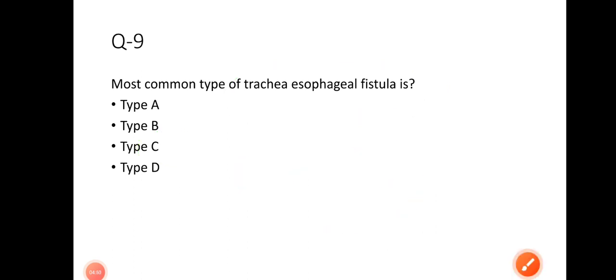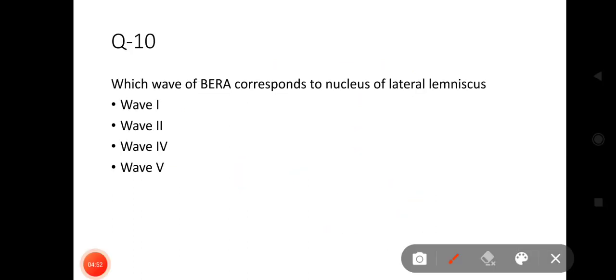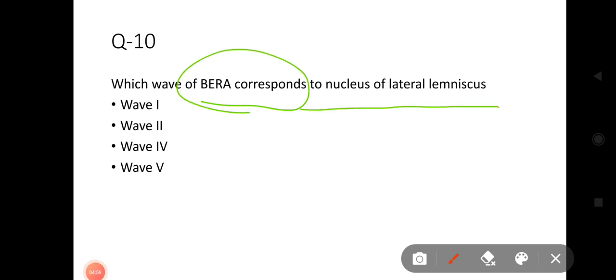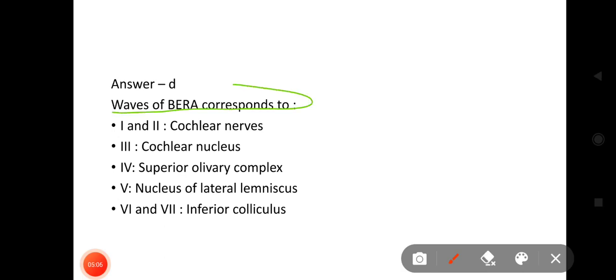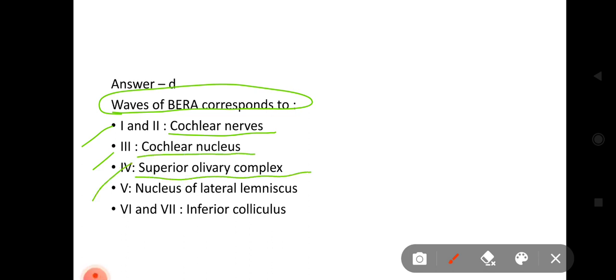Okay. Next is, which wave of BERA corresponds to nucleus of lateral lemniscus: wave 1, 2, 4 or 5? The answer is D, that is wave 5. Just go through the waves of BERA: first and second waves correspond to the cochlear nerve, third wave to the cochlear nucleus, fourth to the superior olivary complex, fifth to the nucleus of lateral lemniscus, and sixth and seventh to the inferior colliculus. So you can remember the waves of BERA with this slide.